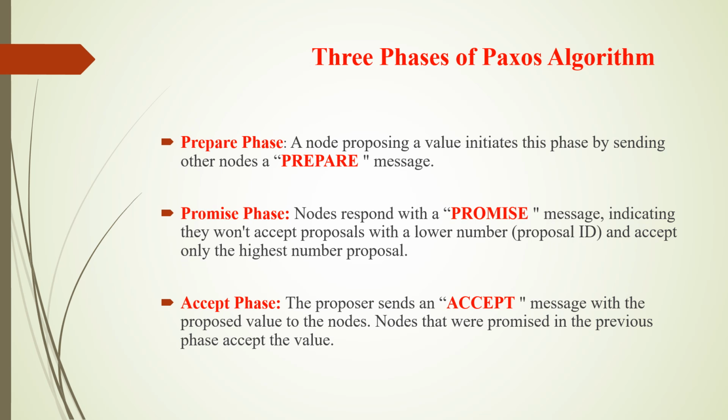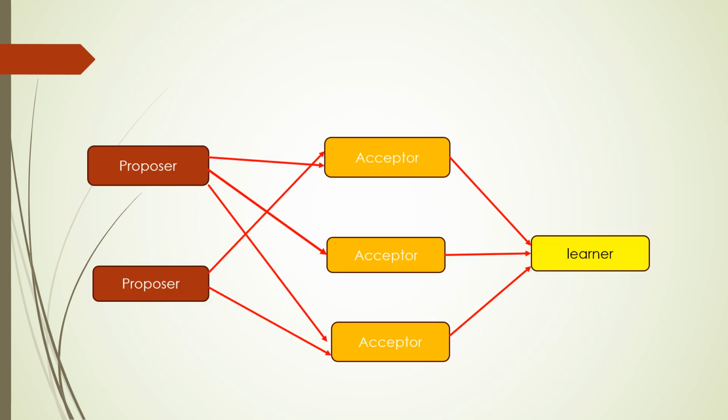Promise means they should decline the older or earlier messages. They should only agree to the latest or highest message. That's a promise. Once the proposer receives the promise message from all the acceptors, the proposer will send an accept message to all the acceptors. Once an acceptor receives the accept message, it has to accept the latest message. The proposer sends the prepare message to all the acceptors, the acceptors reply to the proposer, and once consensus is reached, they will inform the learner.